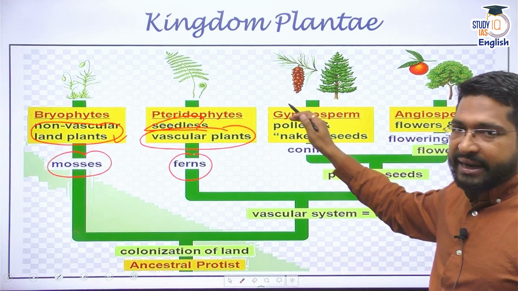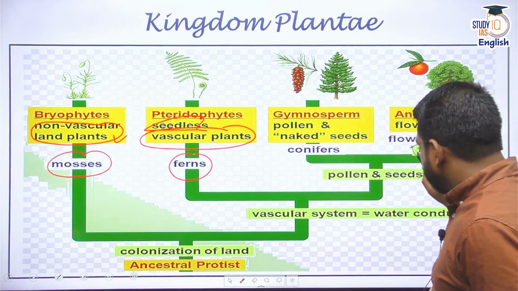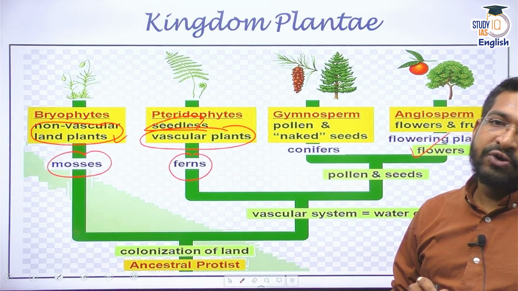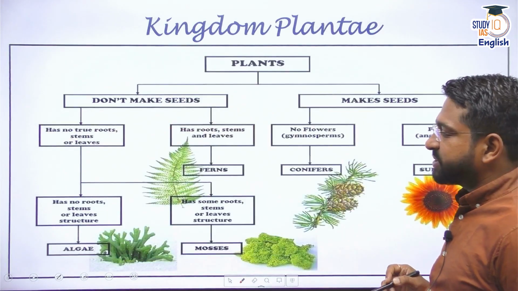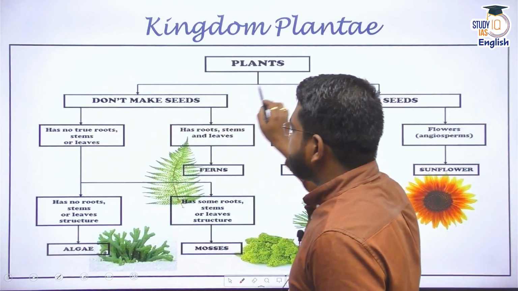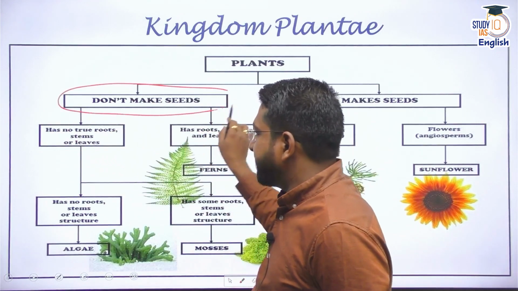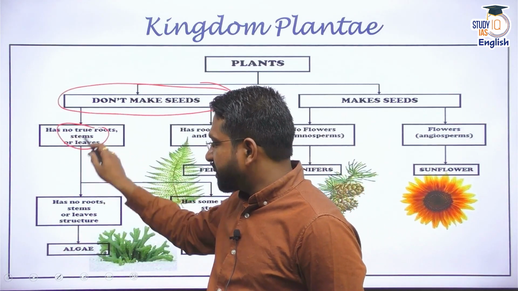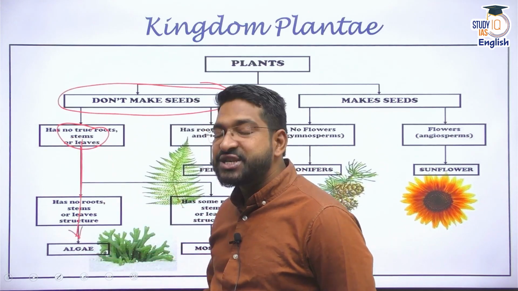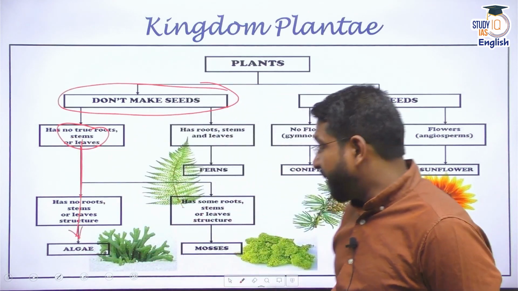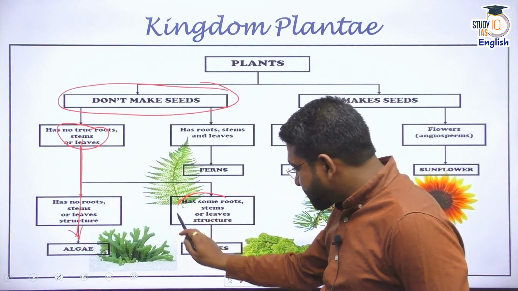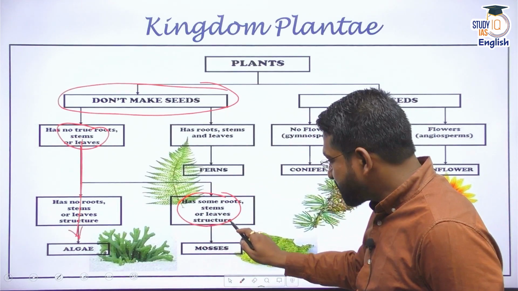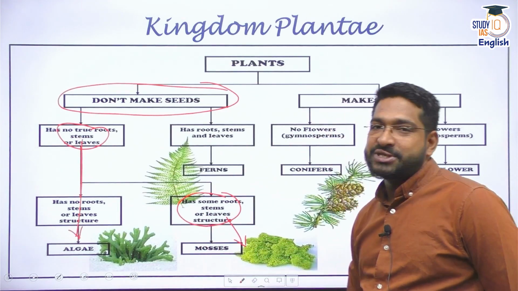Gymnosperms are naked seeds. Angiosperms are those which give you flower and fruits. There are many examples you can see here. Plants that do not make any kind of seeds: if it has no true roots, stems or leaves, it becomes algae, that is Thallophyta. But if it has some roots, stem and leaves, it becomes your Bryophyta, that is mosses.